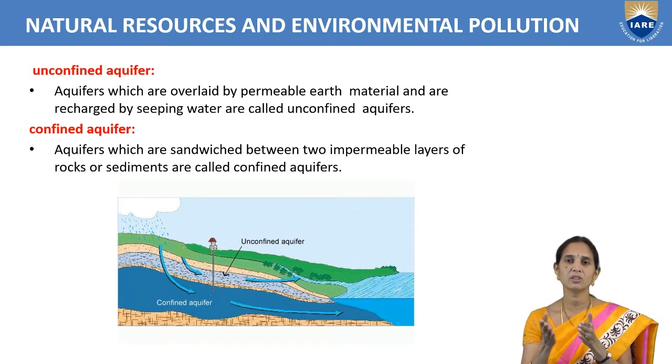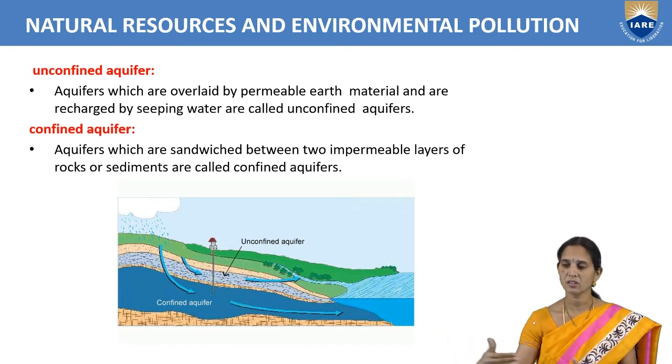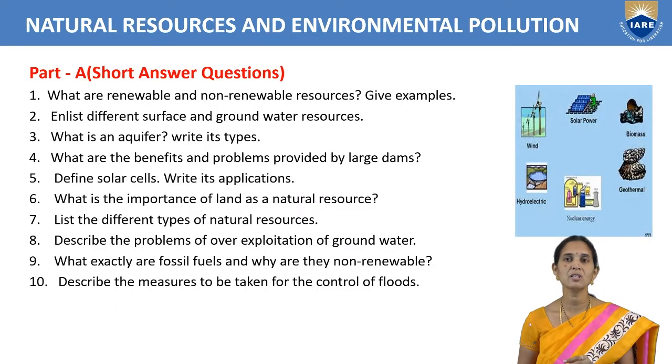But from where does the water come between the two impermeable rocks? The water comes from sources of water. For example, here we are taking IARE. Under the ground, we have a confined aquifer and impermeable rocks. We also have a lake nearby. From that lake, the water flows in this direction and stays between the impermeable rocks. That is called a confined aquifer. So the types of aquifer are unconfined aquifer and confined aquifer.